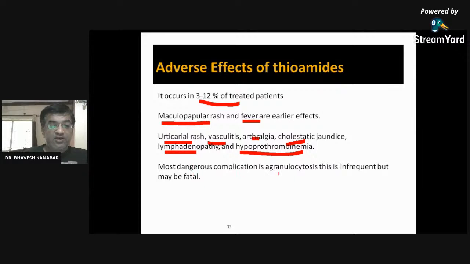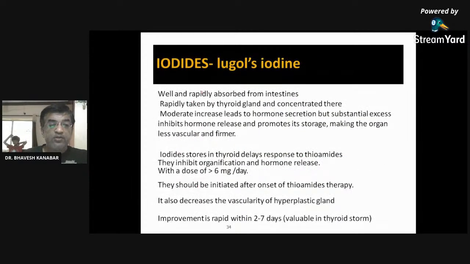Okay, so the most dangerous complication is agranulocytosis. This may be fatal also. Now another topic, that is iodide, Lugol's iodine. It is well and rapidly absorbed from the intestine, rapidly taken by the thyroid gland and concentrated there. A moderate increase leads to hormone secretion, but a substantial increase inhibits hormone release. Remember this is the mechanism of action.